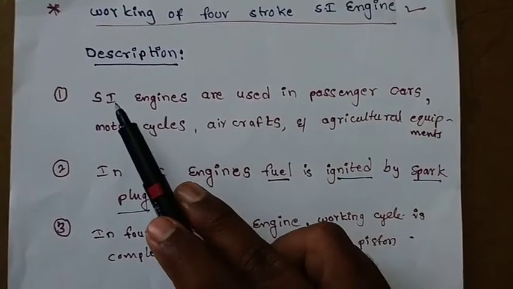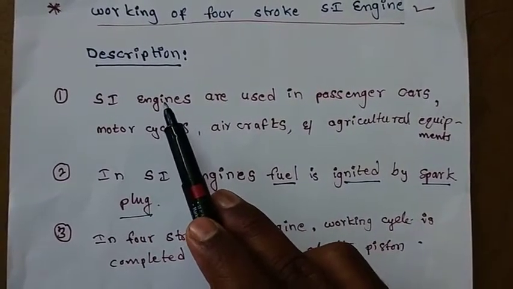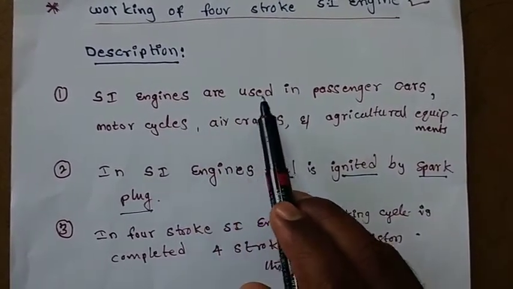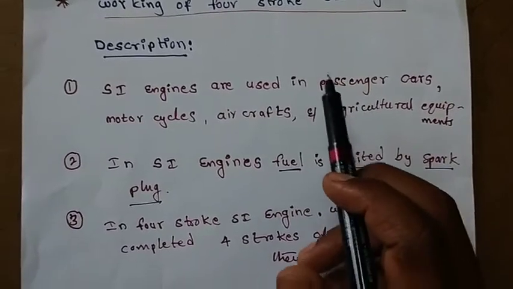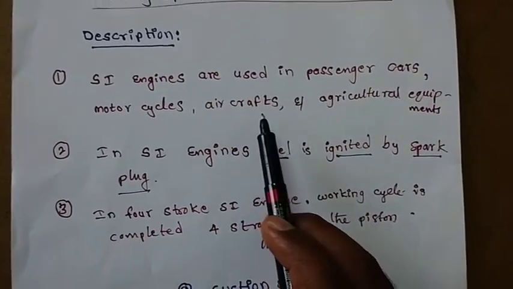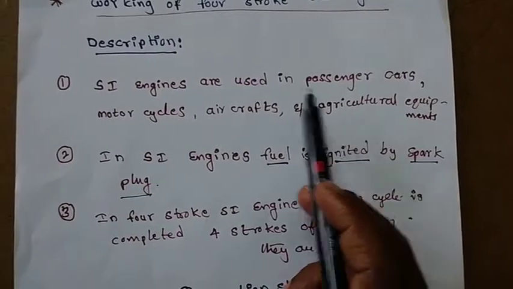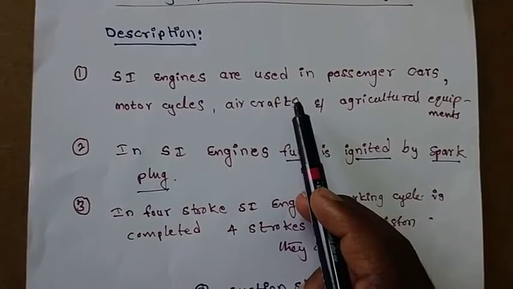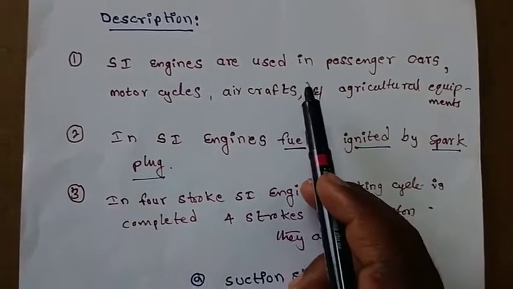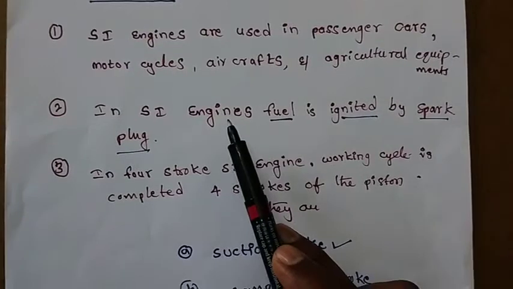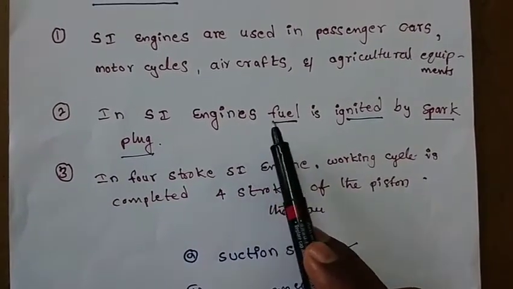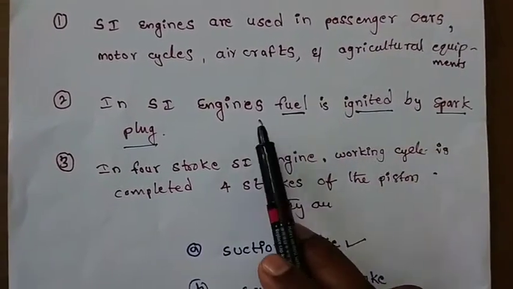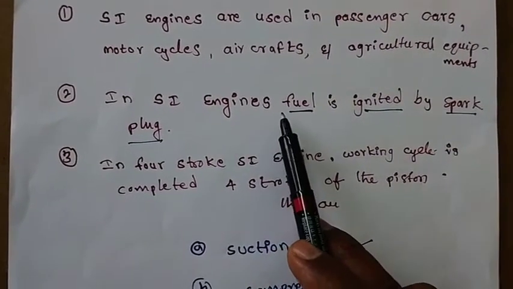SI means spark ignition engines, or we can also call them petrol engines. Petrol engines are used in passenger cars, motorcycles, aircrafts, and agriculture equipment. So these are some examples of practical applications of petrol engines. It may be a two-stroke petrol engine or a four-stroke petrol engine. And second point is, in SI engine or petrol engine, fuel is ignited or burned by spark plug. So in petrol engine, fuel is ignited by spark plug.